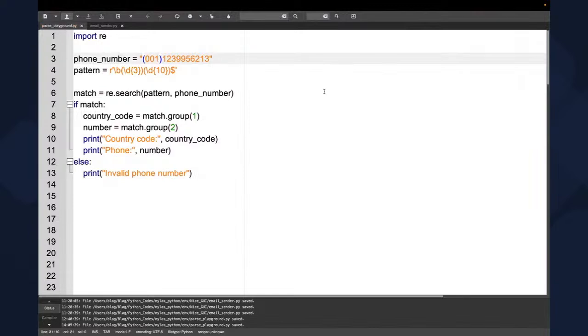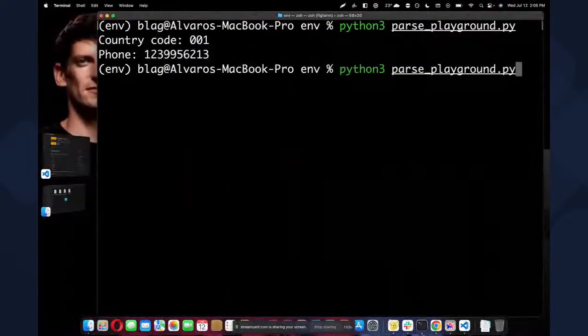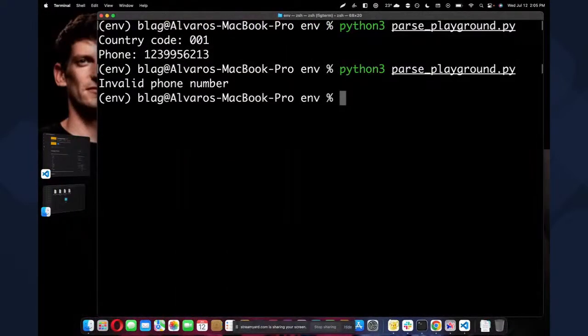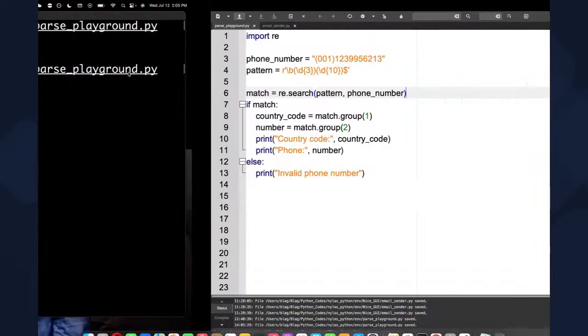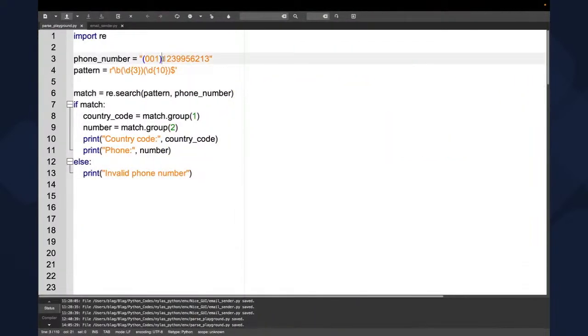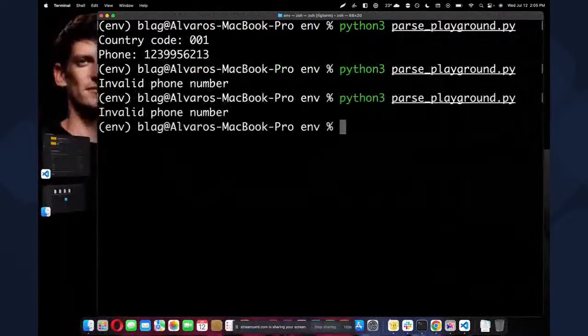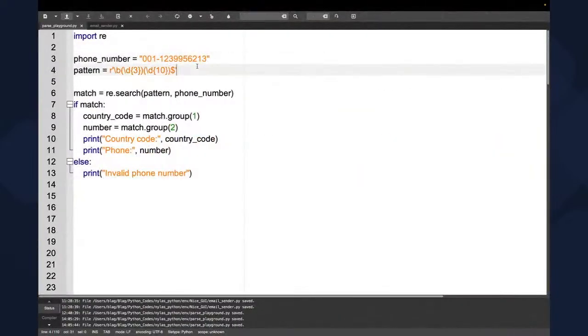What's going to happen is that obviously here we don't have any parentheses. So when we run it again, oops, invalid phone number. So what if we instead put a dash? It's going to be exactly the same thing. It's just going to fail. Obviously we can have another regex which is going to replace all the parentheses, replace all the dashes and everything. But probably we don't really want that.